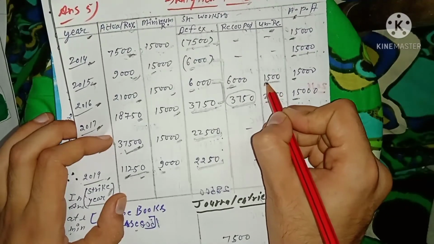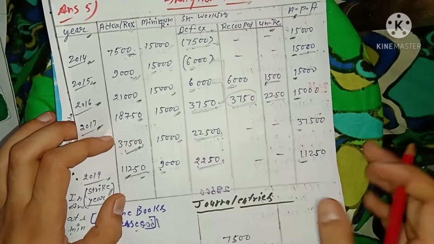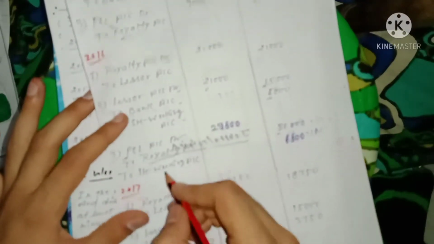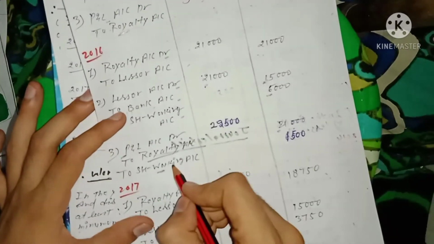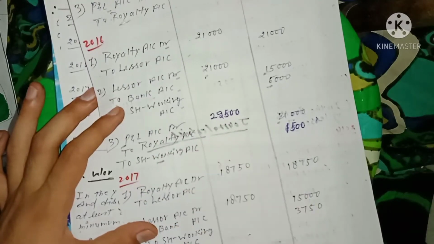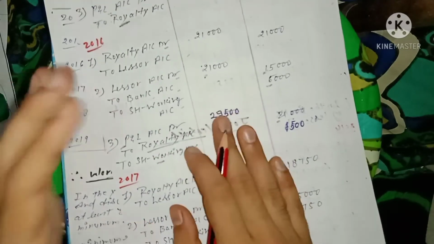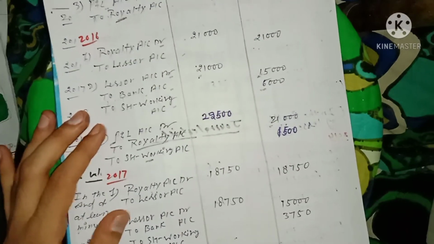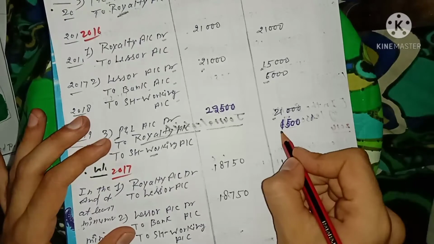So it is an unrecoupable amount, and it is also an expense for the lessee. This short working amount will be chargeable to the P&L account, shown on the left hand side as an expense of 1,500 rupees.